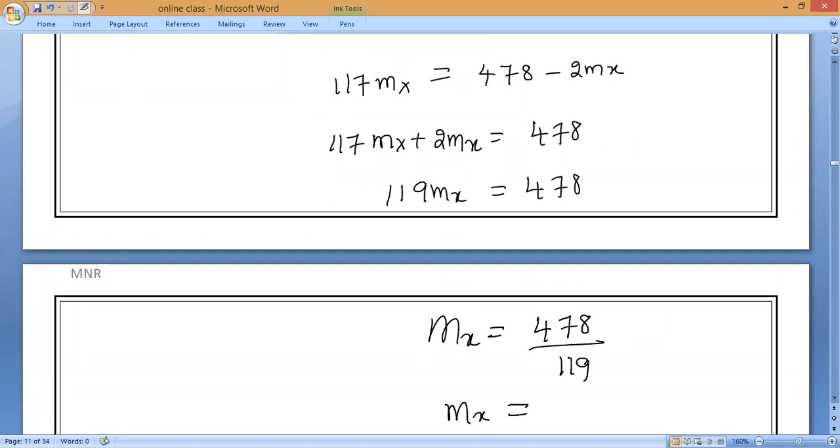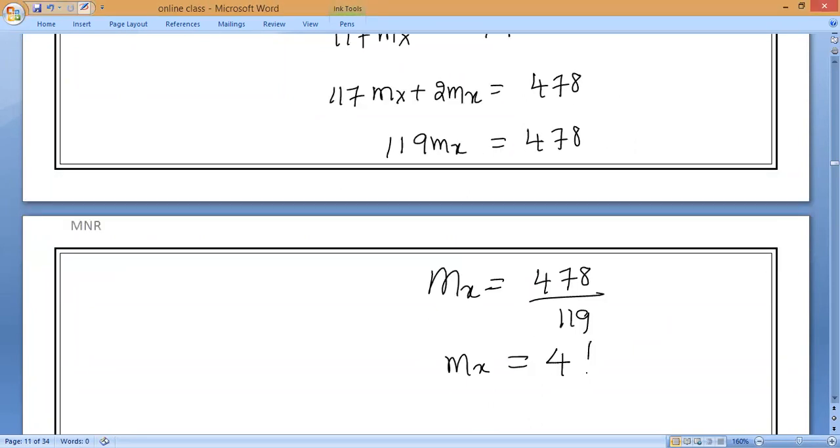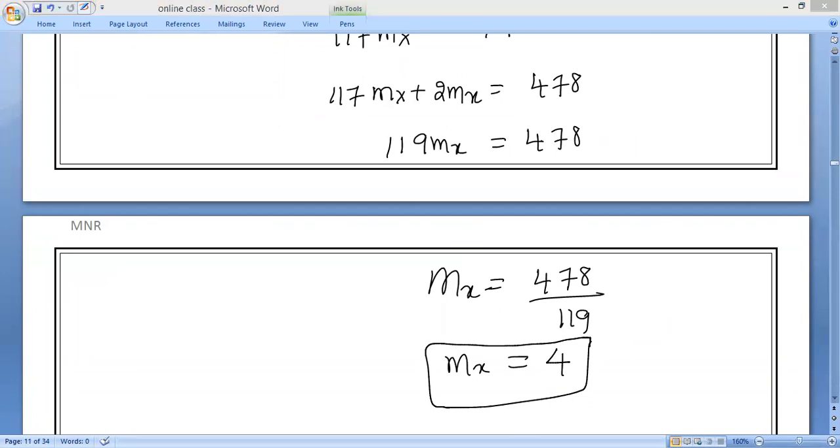So we will get the mass of the particle, 4, sir. How much is it? 4. Okay, 4 is the answer. So what is the mass of the X particle which is released? 4. Okay. Gram or kilogram, sir? Yeah, you can